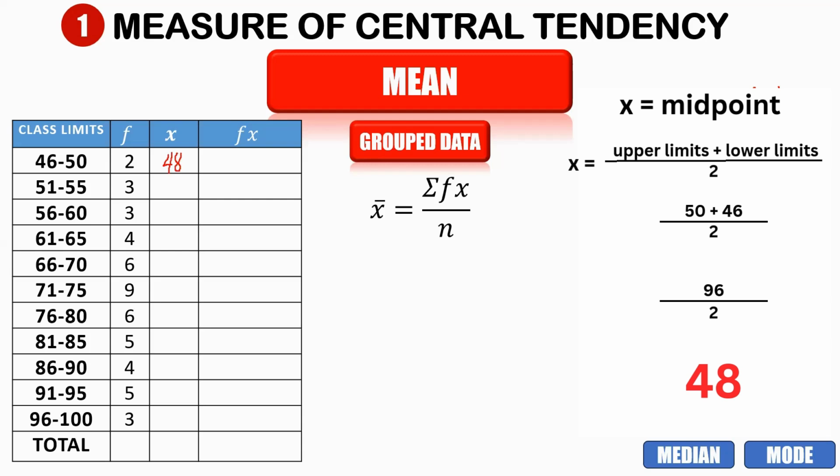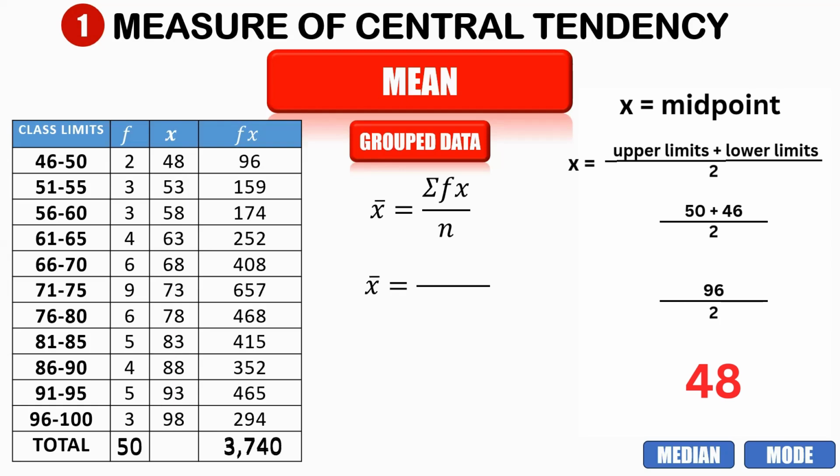The same thing we are going to do to get the midpoint of 51 to 55. Getting 55 plus 51 divided by 2, that is 53. And so on, you are going to get the midpoint until you get this one. So this is our midpoint: 48, 53, 58, 63, 68, 73, 78, 83, 88, and 93.